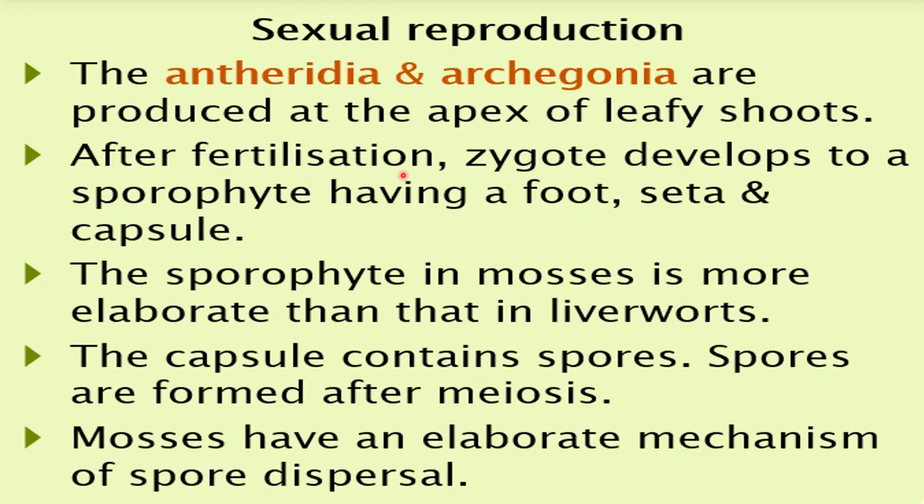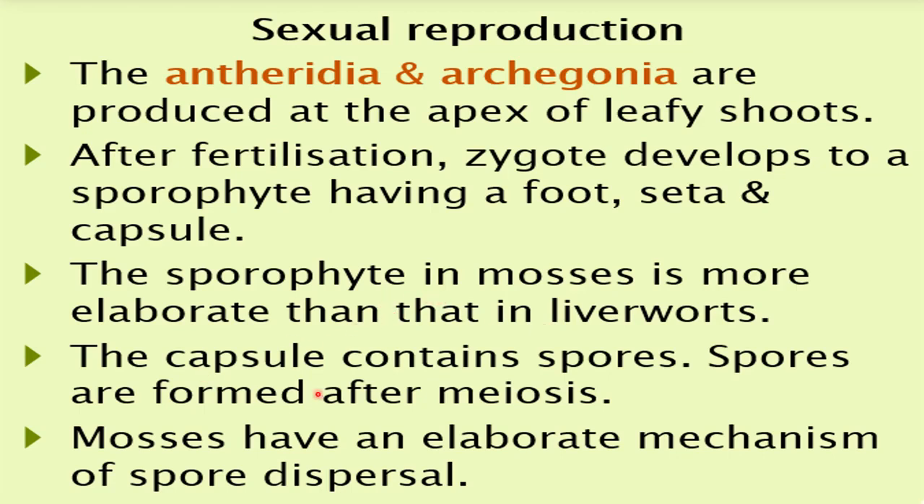After fertilization, the zygote is formed, and that zygote develops to form a sporophyte having the foot, seta and capsule. The same thing is here also, that the sporophyte is formed and differentiated into these three parts. Then the sporophyte in mosses is more elaborate than in liverworts. So this is one more difference. Here the sporophyte is more elaborate.